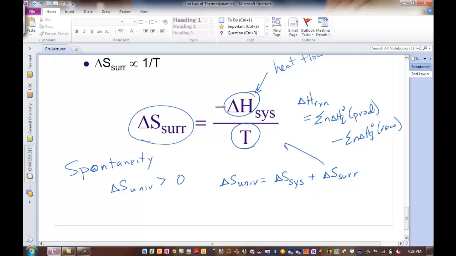The surroundings is right up here. The system, just to remind you, is we're going to sum together the standard entropies of the products, and subtract off the sum of the standard entropies of the reactants. All there is to it.